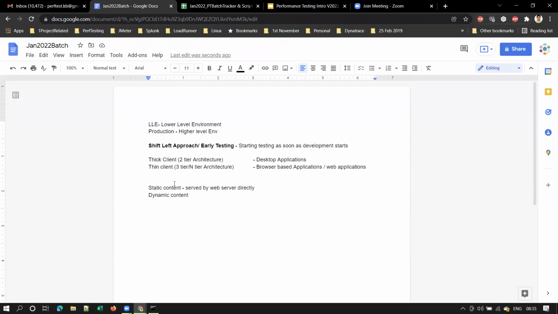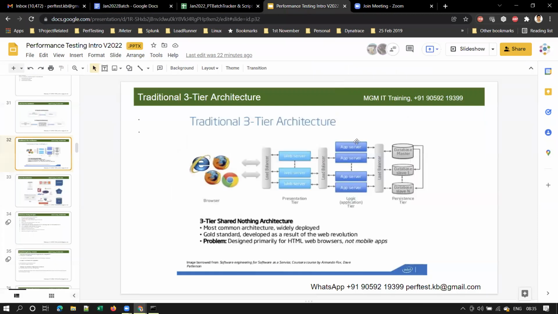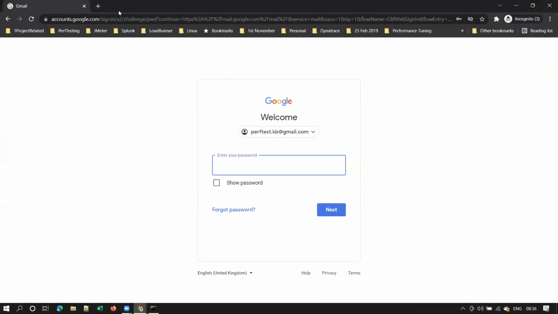So let's understand what is static content and what is dynamic content, and what is a web server and what is an application server. What is the role of each? If you observe here, the web server is called the presentation tier, and whatever content you see in the browser is presented by this web server only. Whatever response we get from the server is served by the web server. That's why this is called the presentation tier. Everyone should know this first. Now, let me explain with some examples when the application server and database server come into the picture.